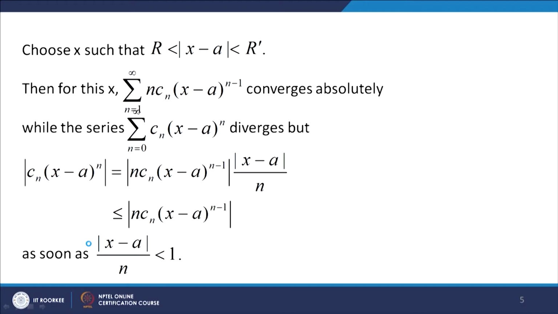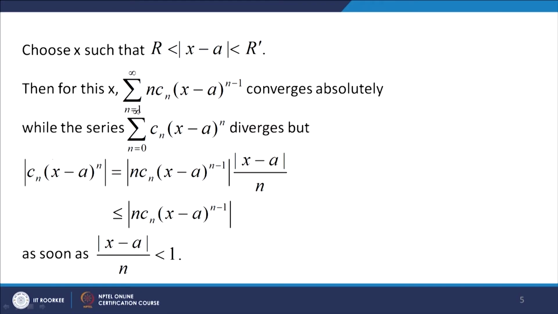Then for this x, since the radius of convergence of the differentiated series is r dash, sigma n equal to 1 to infinity n c n (x minus a) to the power n minus 1 converges absolutely, while the series sigma n equal to 0 to infinity c n (x minus a) to the power n diverges, because its radius of convergence is r, and the point x lies outside the circle of convergence, because we are assuming mod of x minus a greater than r.